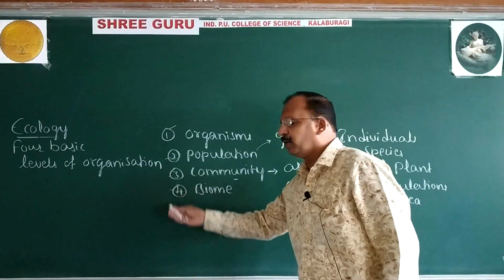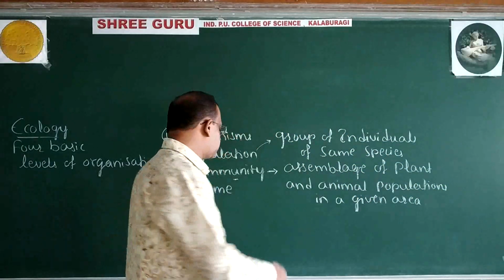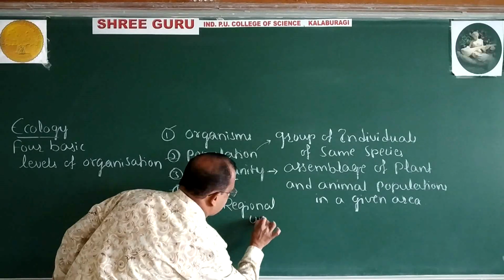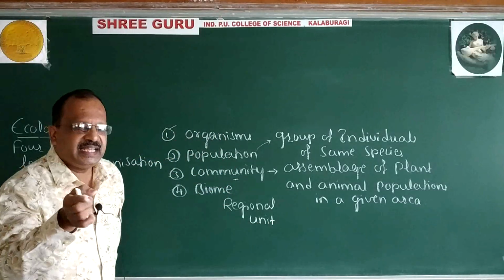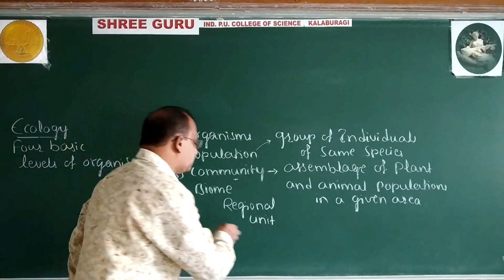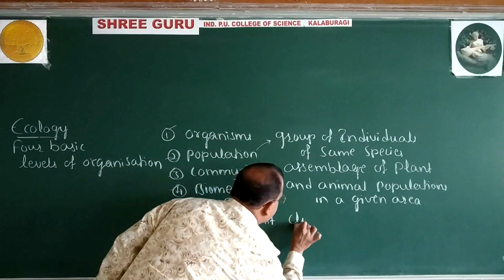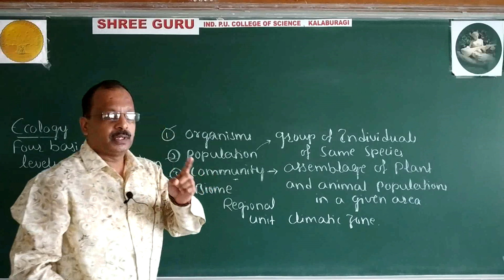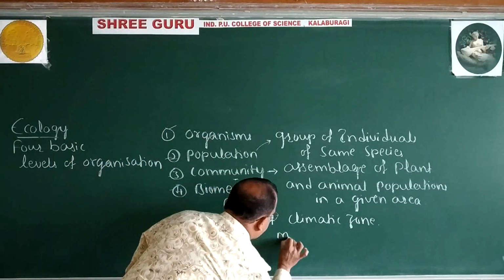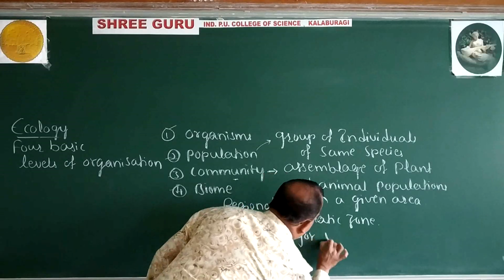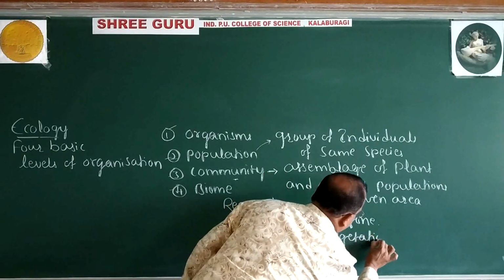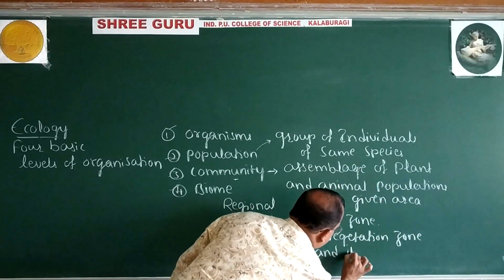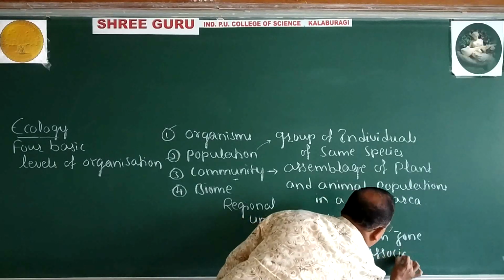Last definition, biome. It is a large regional unit delimited by the specific climatic zone, having major vegetation zone and its associated area.